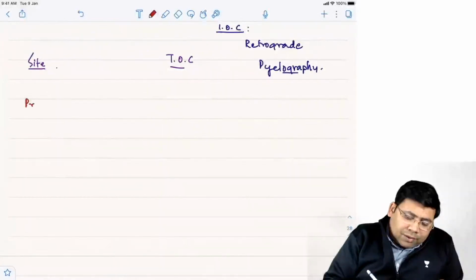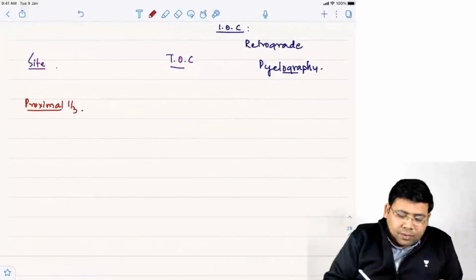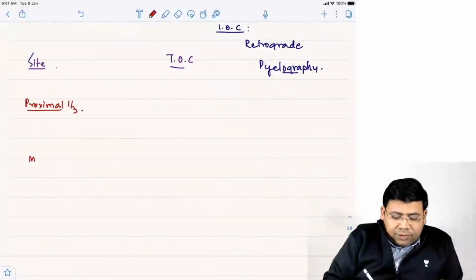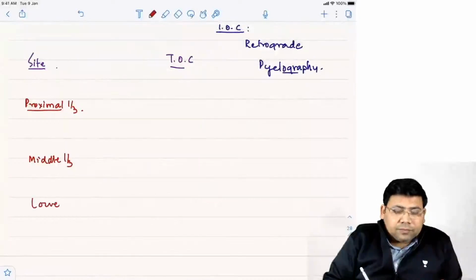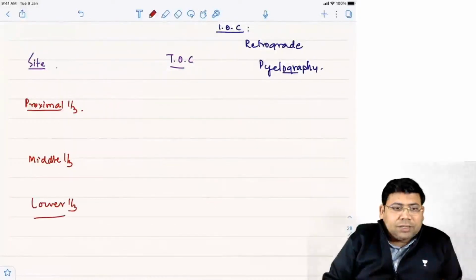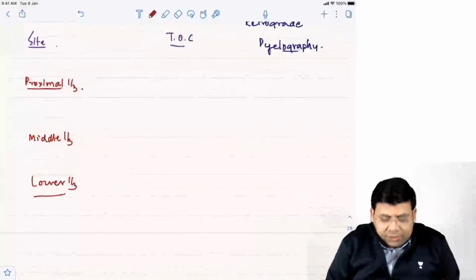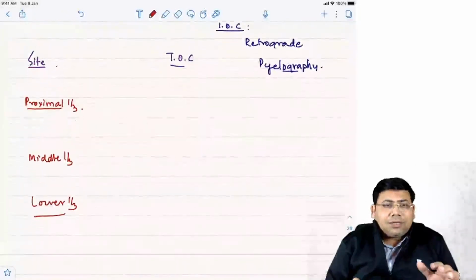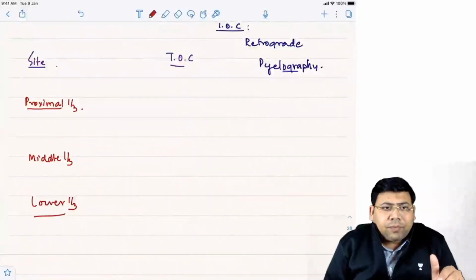So proximal one third injury, middle one third injury, and lower one third injury. Let us talk about the treatment of choice for them.